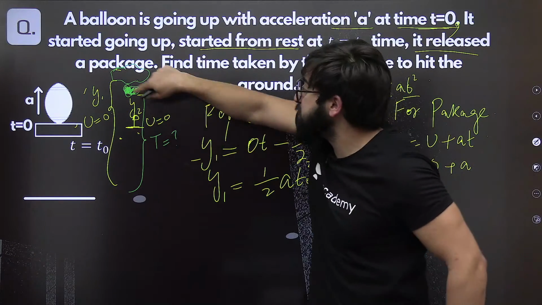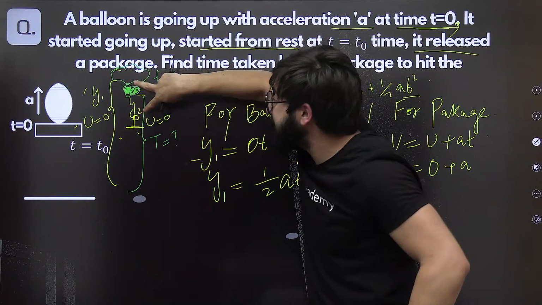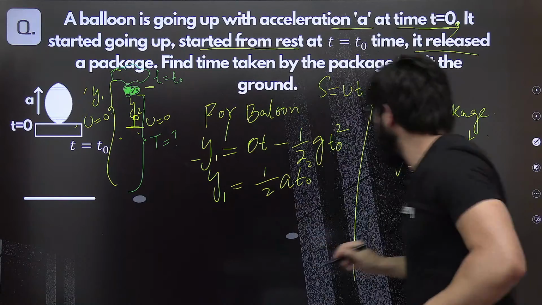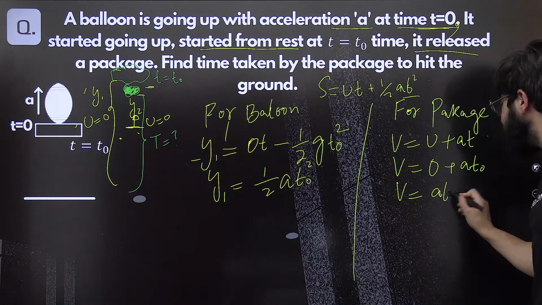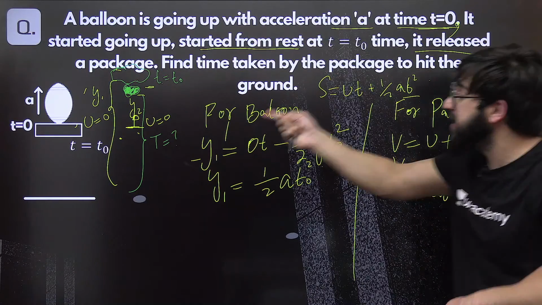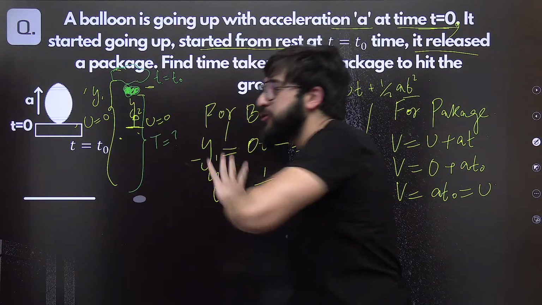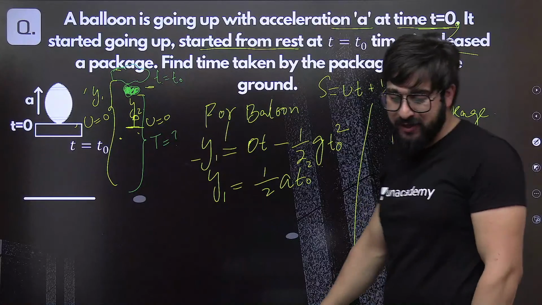And what is the time from this point to this point? When this was released, how much was the time at that point? That is T naught. So this will be nothing but T naught. So V is nothing but A T naught. This will become the initial velocity when the package is released from this point. Yeah, I hope you're getting me what I'm trying to say.